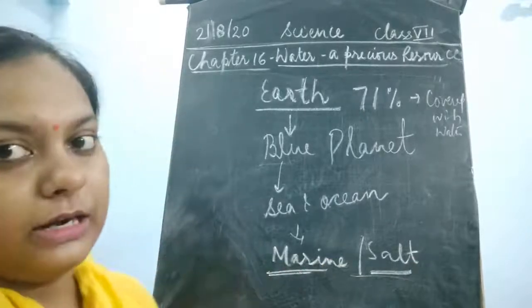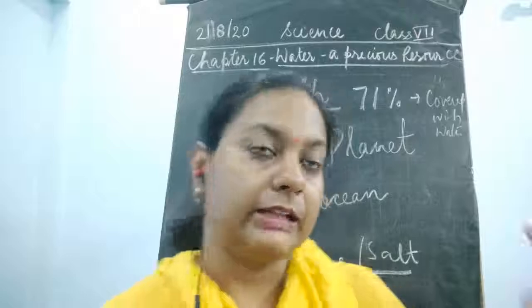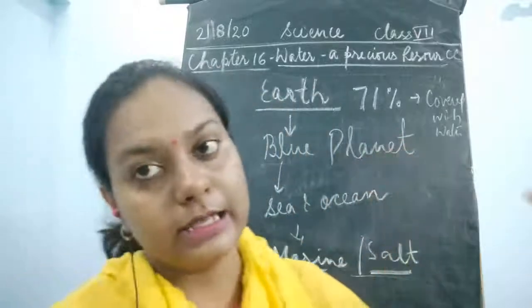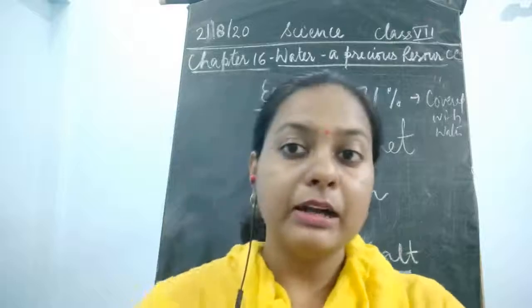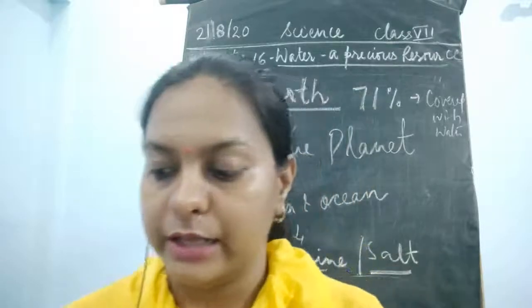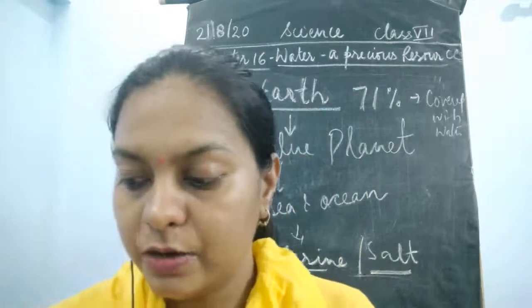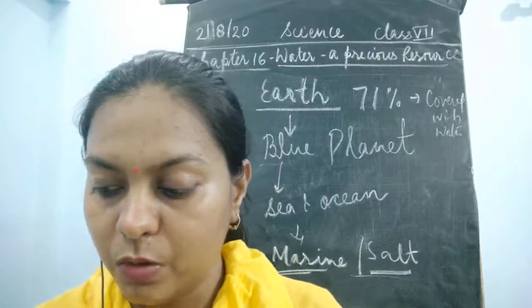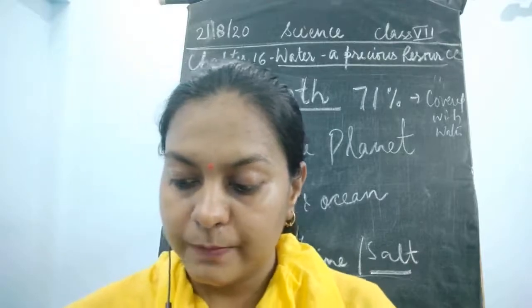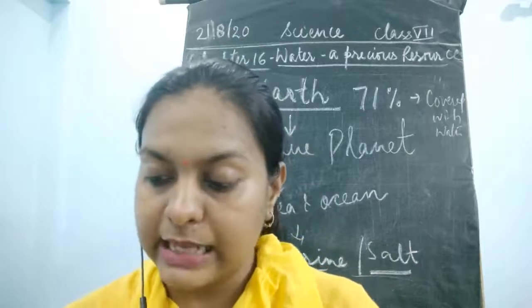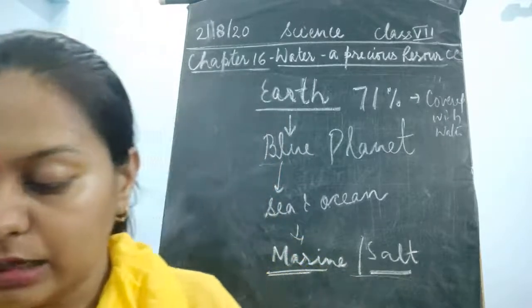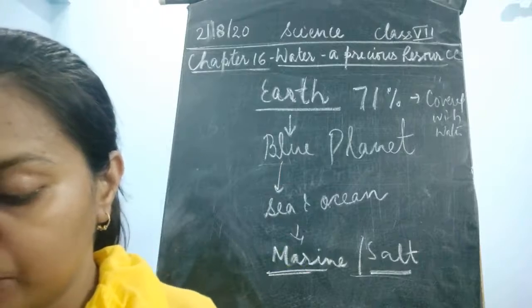So, now the condition remains the same. Yes, 71% of the earth's surface has water, but it is not being utilized for drinking purposes. Fine, you are aware now. Almost all the water on the earth is contained in the seas and the oceans, rivers, lakes, ice caps, as groundwater and as atmospheric water.